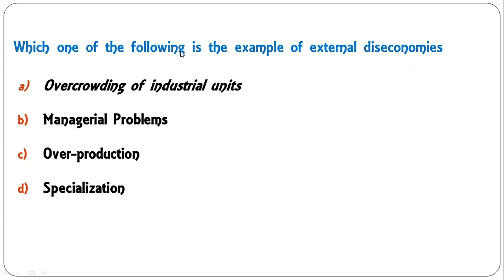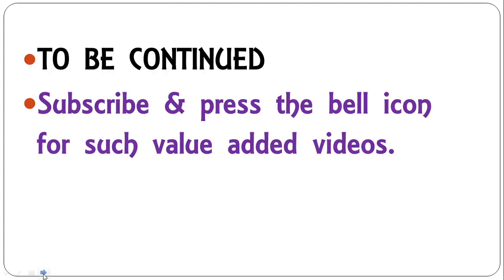Which one of the following is the example of external diseconomies? Overcrowding of industrial units, managerial problems, overproduction, specialization. We are talking about external diseconomies, so it is connected with overcrowding of industrial units. There may be pollution and higher cost of living in the cities, like that, those are external diseconomies. So A is the correct answer here, whereas these other points are related with the internal diseconomies.